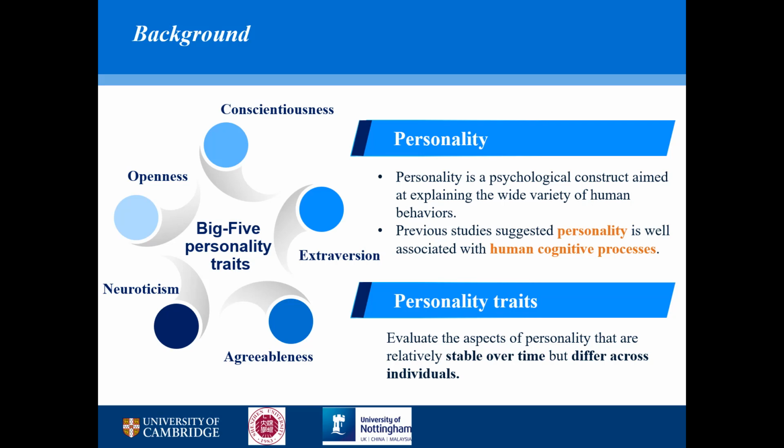Personality is a psychological status that explains a wide variety of human behaviors. In fact, different people have different personalities, also reflected by their different behaviors. To measure the complicated personality, previous psychologists proposed personality trait models. These traits evaluate the aspects of personality that are relatively stable over time but differ across individuals, which means they measure something unique for each person.